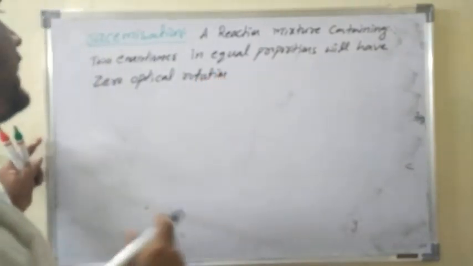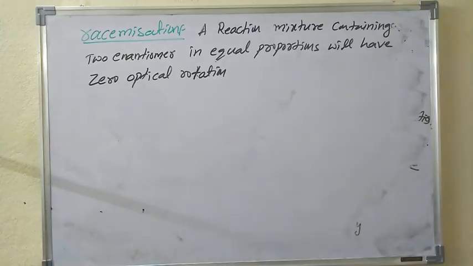A reaction mixture containing two enantiomers in equal proportion will have zero optical rotation.